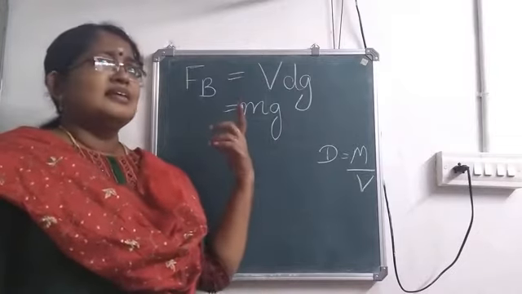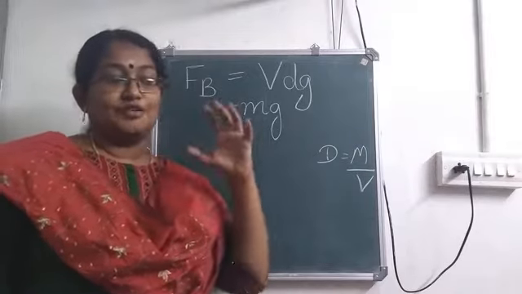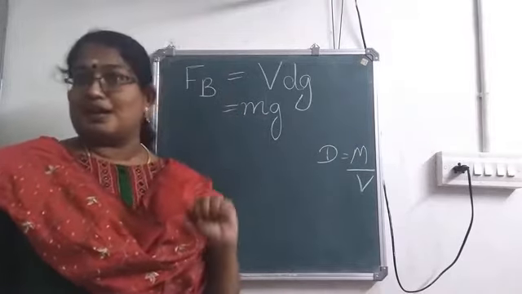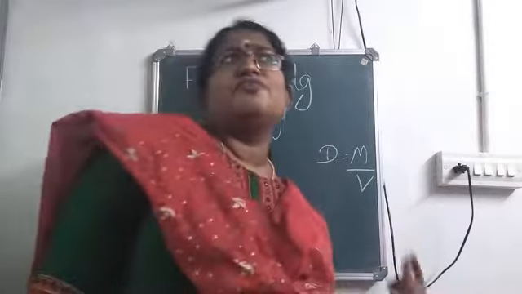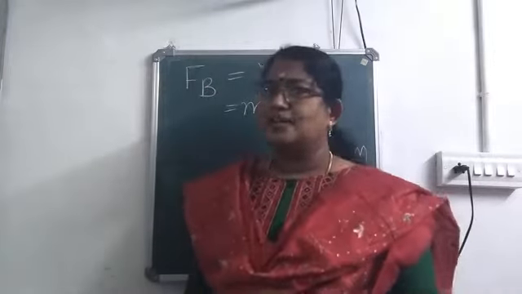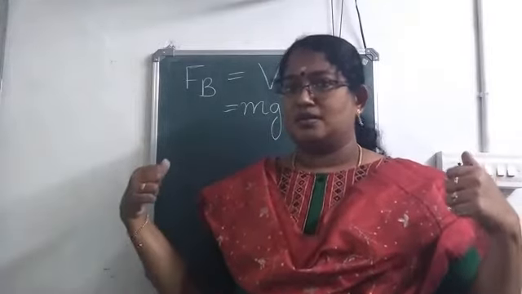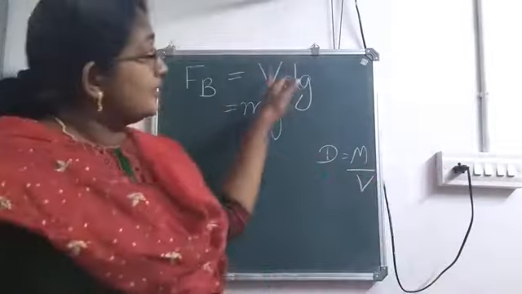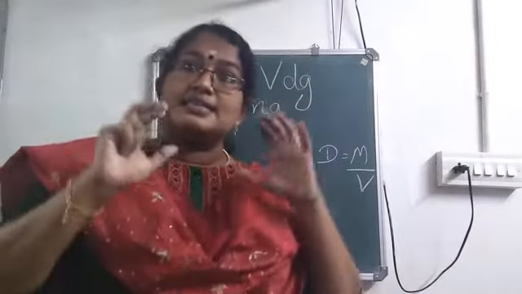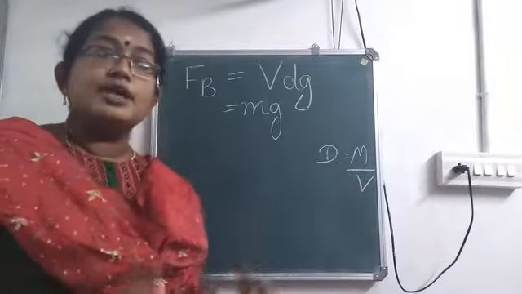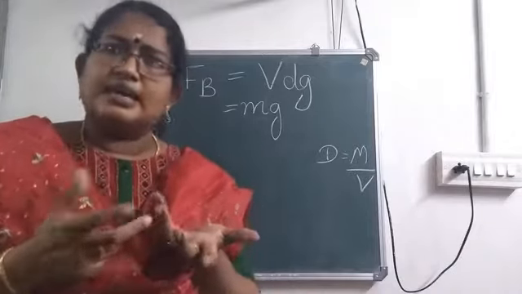Now, we can have another doubt here. We have considered the volume of the immersed part of the body, but density is the density of the liquid. So, if one is about the solid and one is about the liquid, how can we write it as M? Is it wrong? It's not wrong. The volume of the immersed part of the body is the same as the volume of the liquid displaced by the body. Okay?